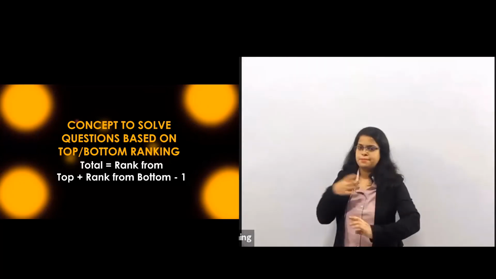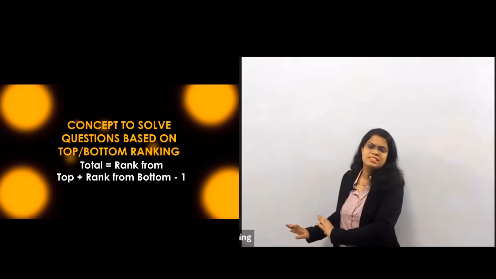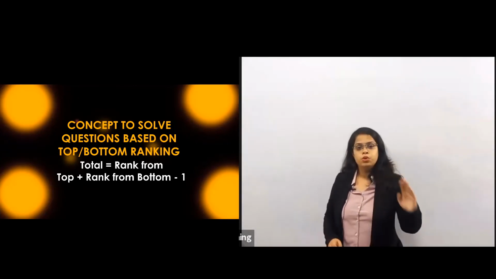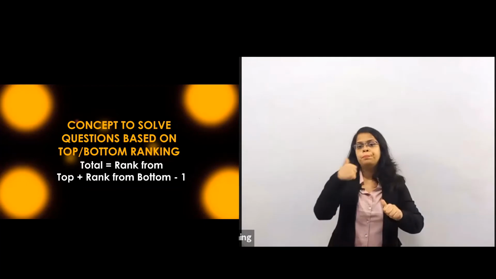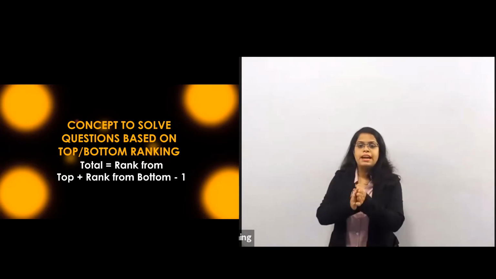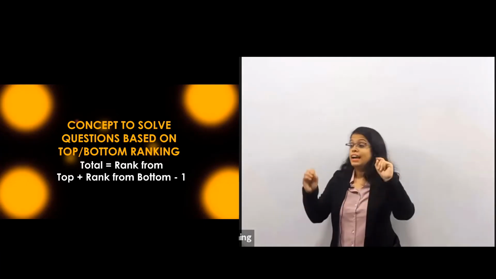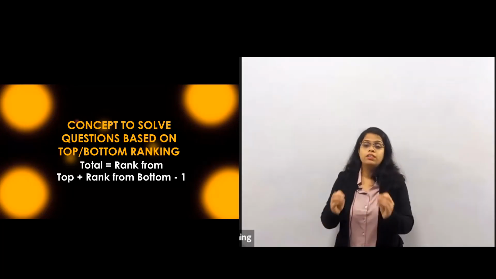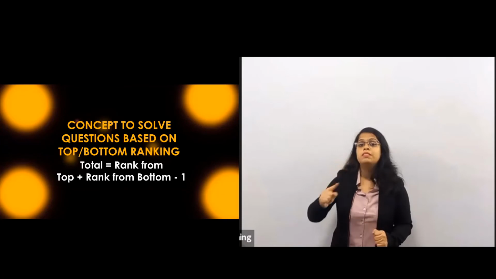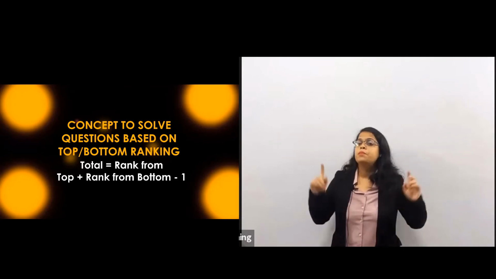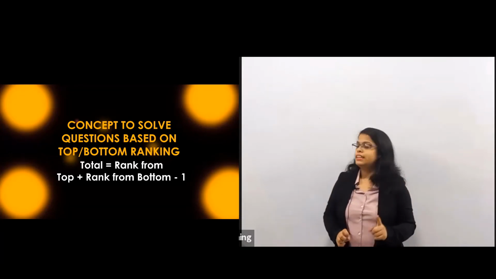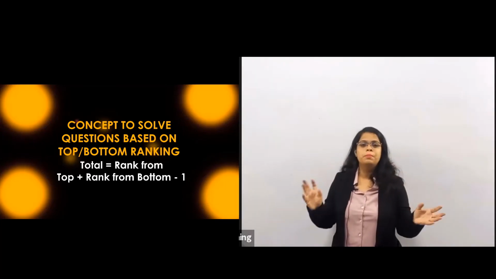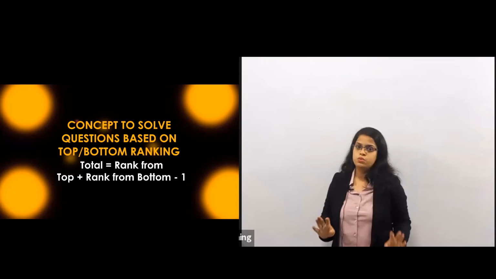I am not going to explain this formula once again because it is too easy, as we have already seen. For top and bottom, total is equal to rank from top plus bottom minus 1. Add both and then minus 1. Use this formula only when the position of one person is given. If there are positions of more persons, then that's also okay actually, but when they are comparing the positions of too many persons, then we won't use this formula.